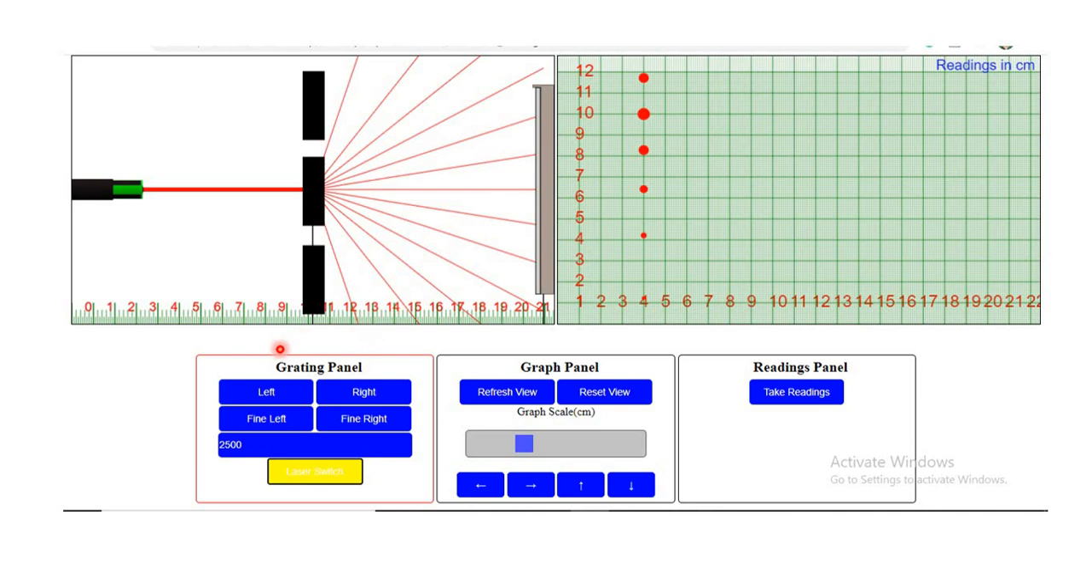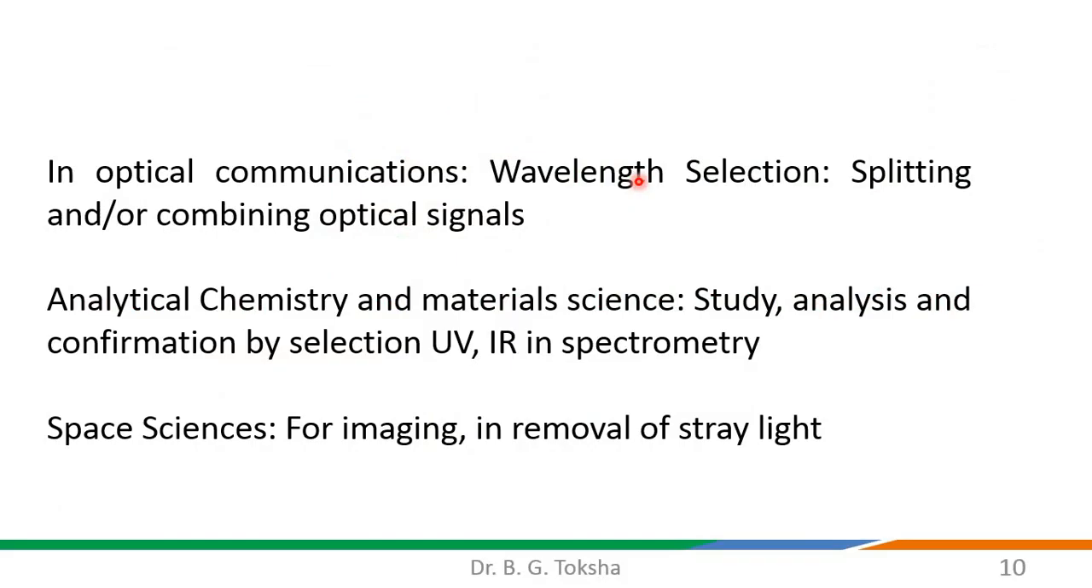Here the things are provided with some scales so that you can measure the distance between grating and screen, and whatever this y1 and y2 is expected, that is also calculated with the help of this graph paper. So for your reference such kind of arrangement is done over here.